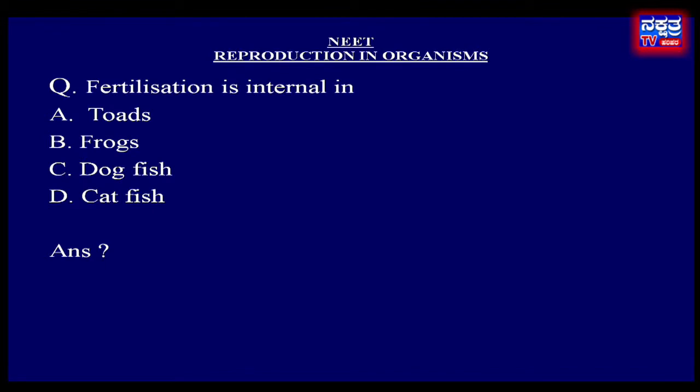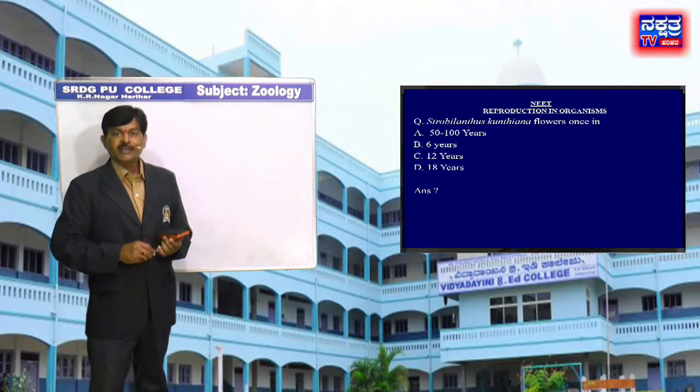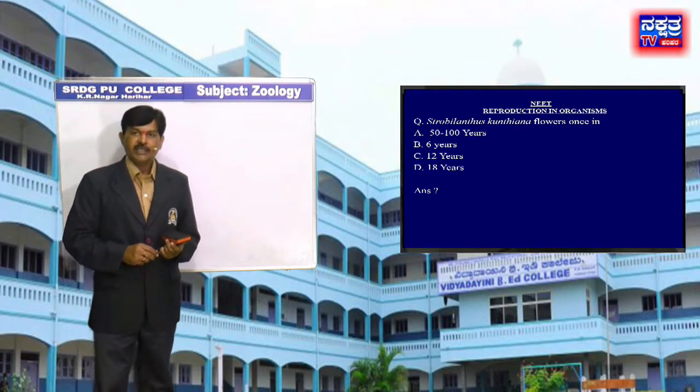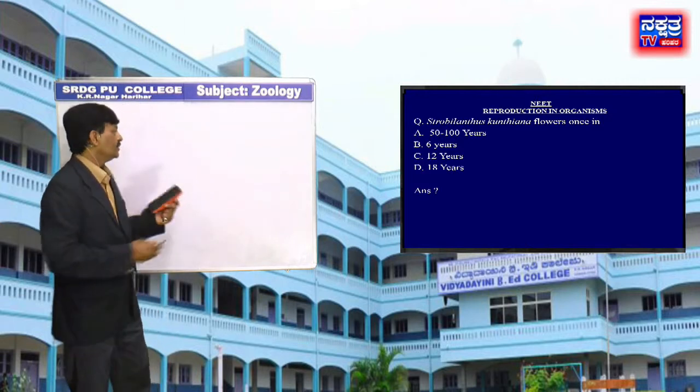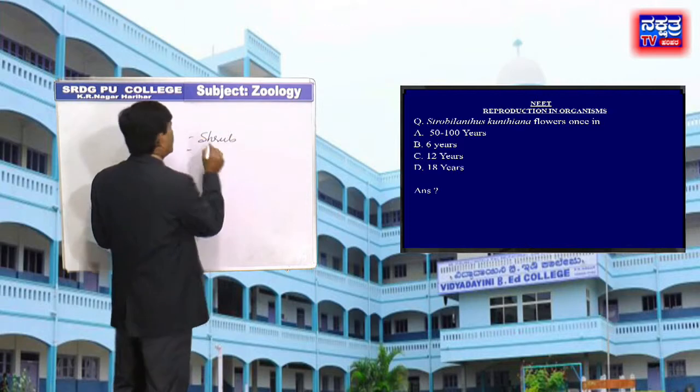Move to next question. Strobilanthes kunthiana flowers once in option A, 50 to 100 years; B, 6 years; C, 12 years; D, 18 years. Strobilanthes kunthiana, also called Neelakurunji, is a shrub.